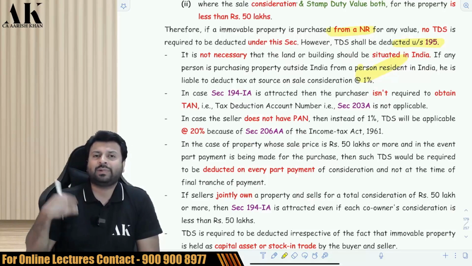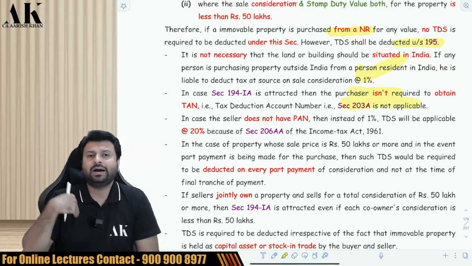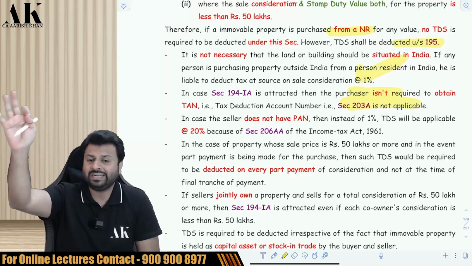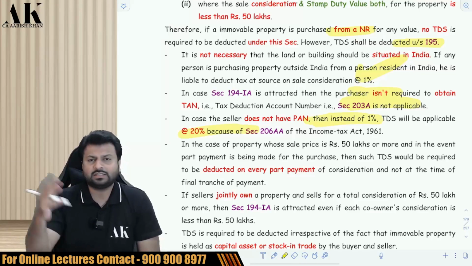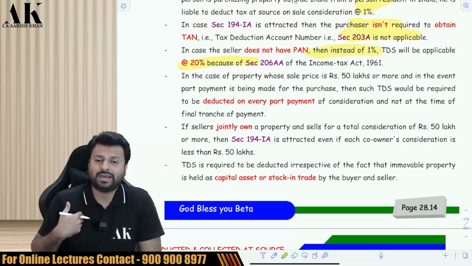The deductor, the buyer, is he supposed to obtain a TAN? There is no need to obtain TAN for the buyer. The buyer has to just fill a simple Form 26QB. That's it. There is no need to obtain any TAN over here. What if the seller does not give a PAN? If the seller does not give a PAN, the general provisions will apply, that is, 20% TDS has to be deducted by the buyer.